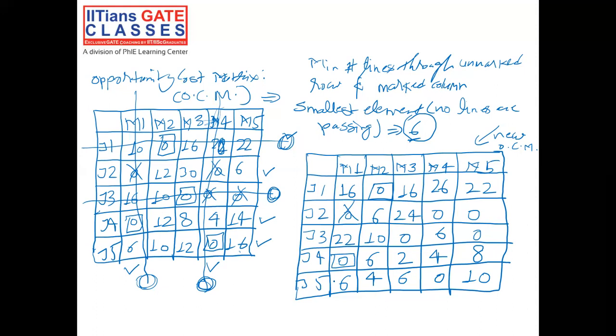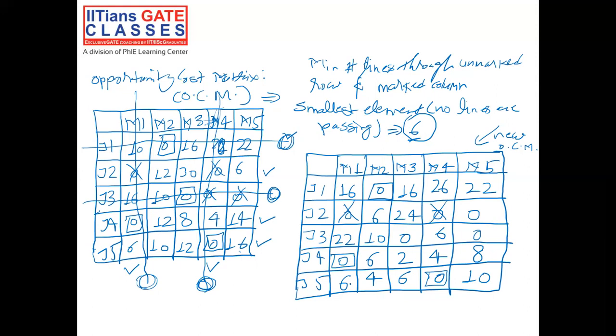Now come to row 5. Row 5 again has only one zero. So allocate this zero and cross all the corresponding zeros present in the corresponding column or row. Corresponding row, no zeros present. Corresponding column, one zero is present. Cross this particular zero.